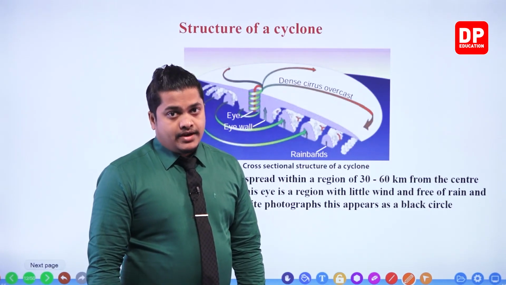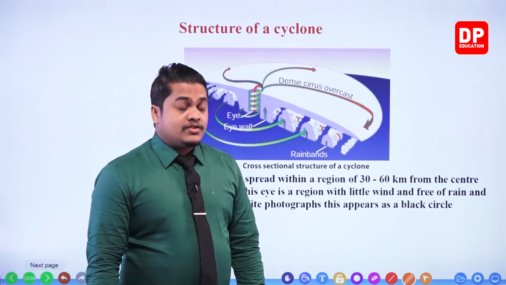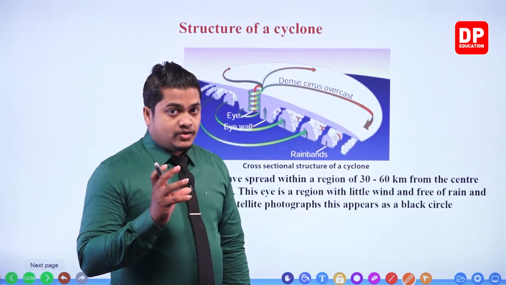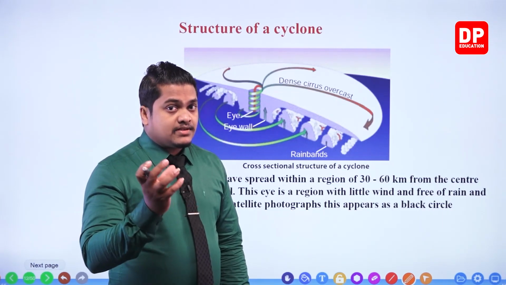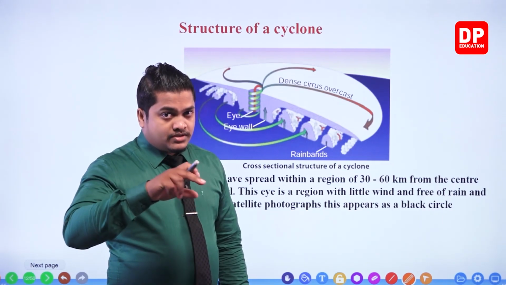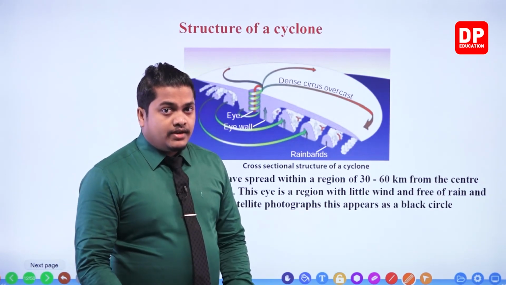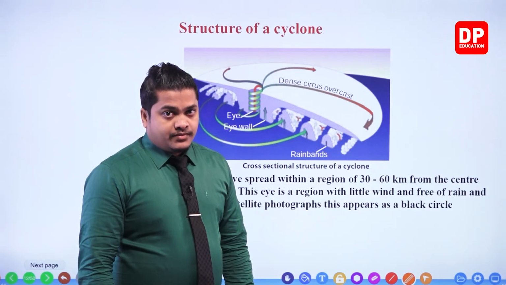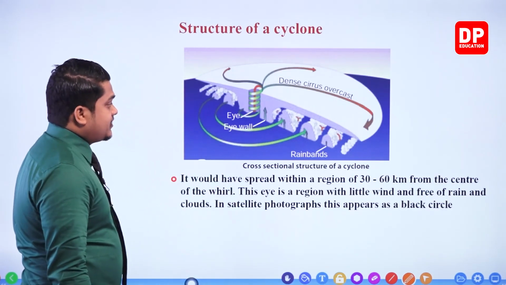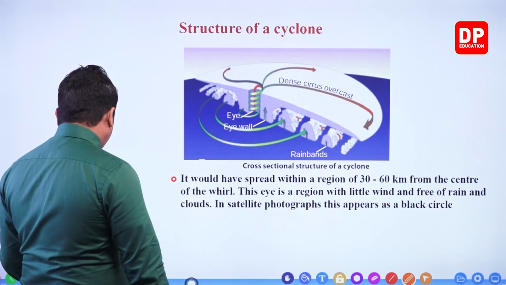It's a calm area, the eye. So the center is observed as a black circle kind of structure when you are observing satellite photographs. So this is the first one, the eye.